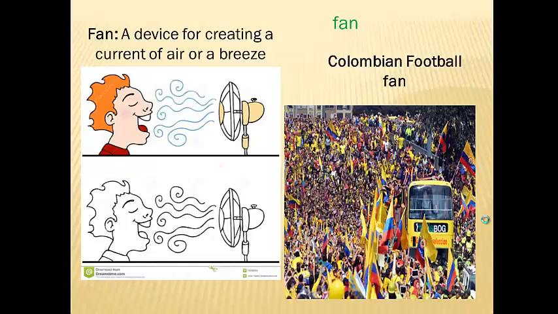Now the word fan. Fan can be a device for creating a current of air or a breeze, as we use in many houses. However, fan can also have another meaning. It can also be short for fanatics, as we can see in this example, Colombian football fans.